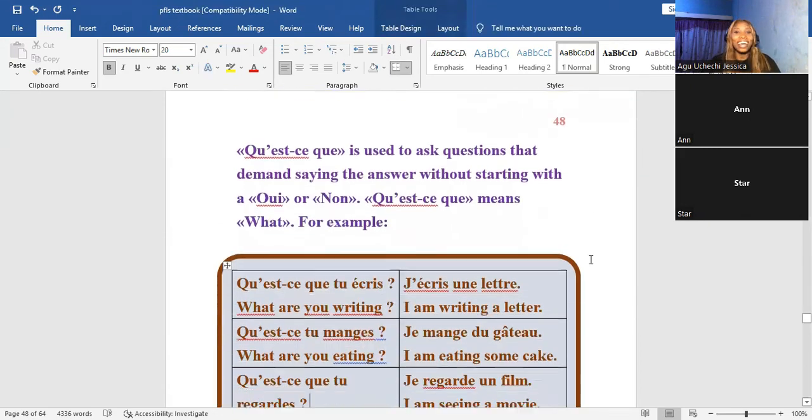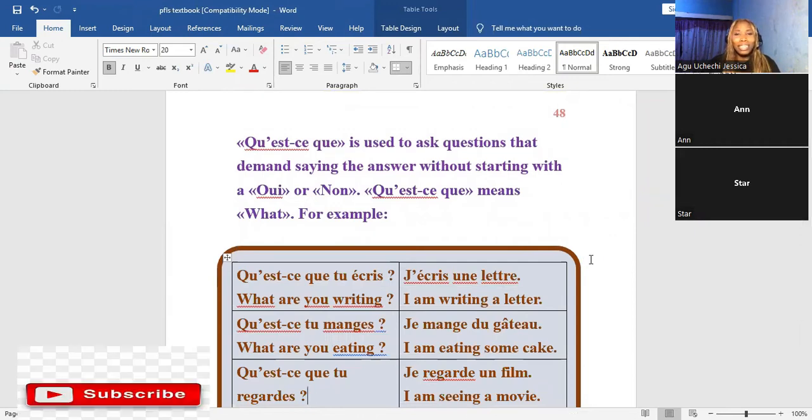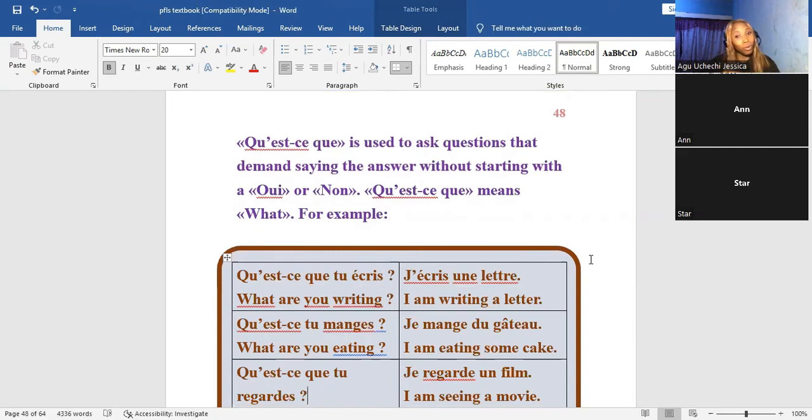So the next we have is qu'est-ce que. How do you use qu'est-ce que? Qu'est-ce que is used to ask questions that demand an answer without starting with a oui or non. So when you're using qu'est-ce que, you're not expecting a yes or a no. Instead, qu'est-ce que can mean what. You are expecting a word answer. You're like, what is this? What are you doing? So expecting the person to say what he's doing, not necessarily to say yes or no.